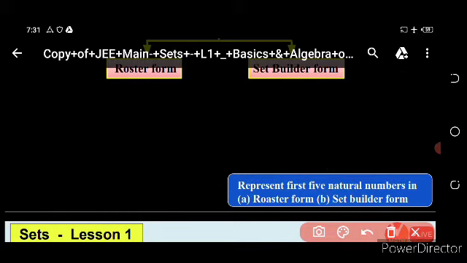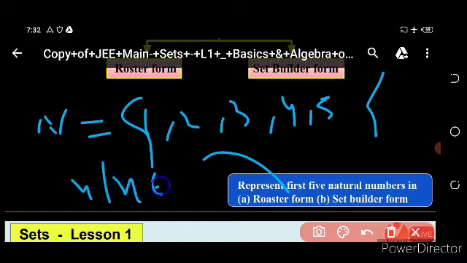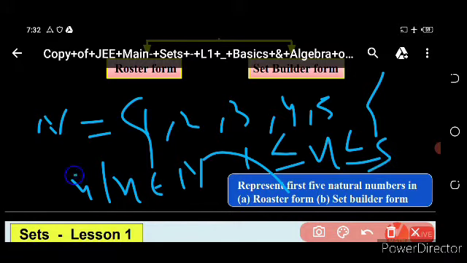But if we represent this according to roster form, then N is a set, or we can define an example. If N is a set, then N = {1, 2, 3, 4, 5}. This is the set represented in roster form. And the set builder form is {x : x belongs to N, 1 ≤ x ≤ 5}. Okay.